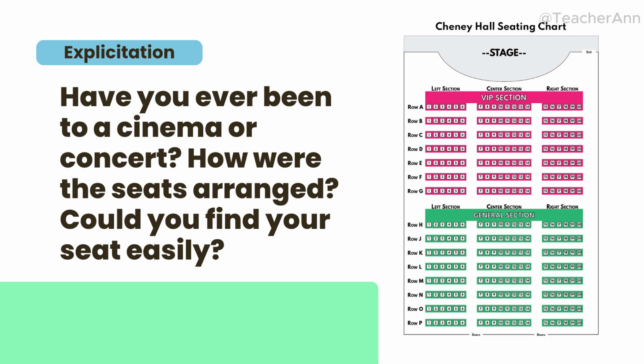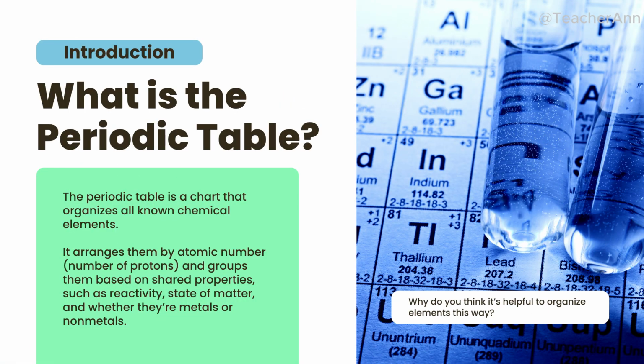Now, let's define what this giant seating chart really is. What is the periodic table? The periodic table is basically a map of all known elements. It's arranged by atomic number, that's the number of protons, and grouped by shared properties like reactivity or whether it's a metal, non-metal, or metalloid. Why do you think it's helpful to group elements with similar properties together?